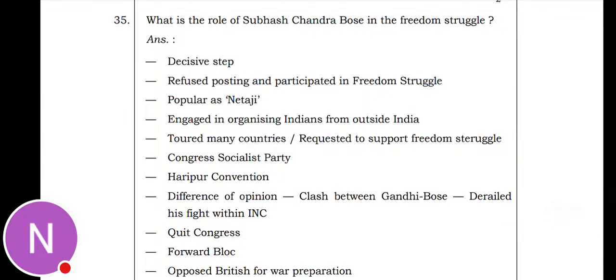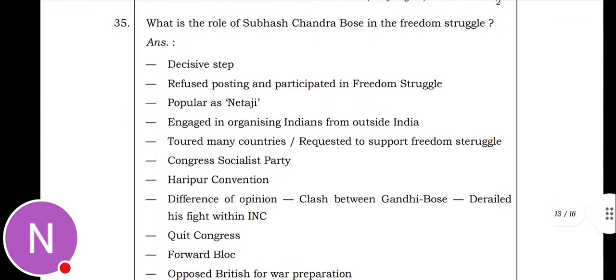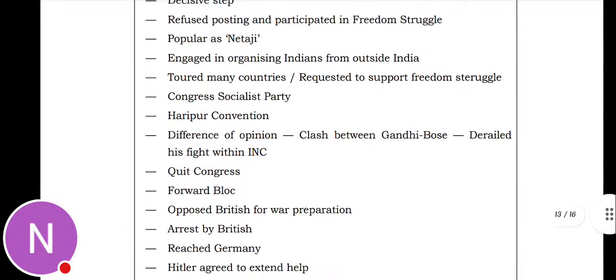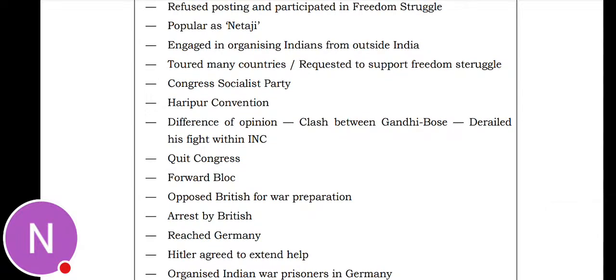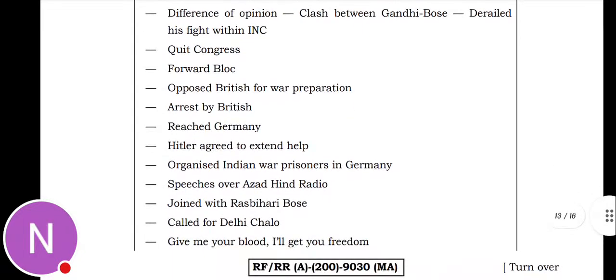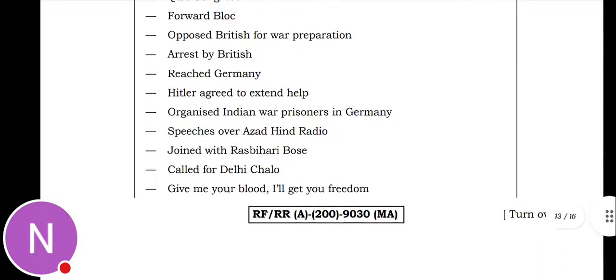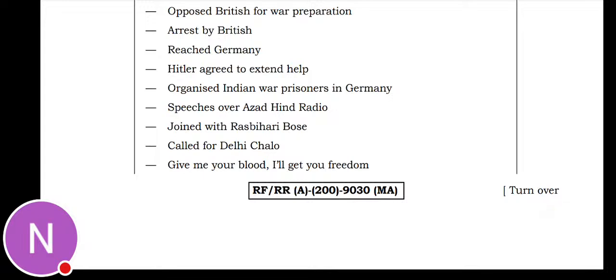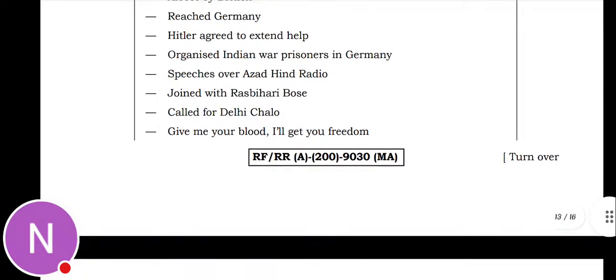Next, what is the role of Subhash Chandra Bose in the freedom struggle? So, decisive step, refused posting and participated in the freedom struggle, popularly known as Netaji, encouraged in organizing India from outside India, toured many countries, Congress Socialist Party, Haripura Convention, and quit Congress, Forward Bloc, opposed the British war preparation, arrest by the British, reached Germany. Hitler agreed to extend help, organized Indian war prisoners in Germany, joined the